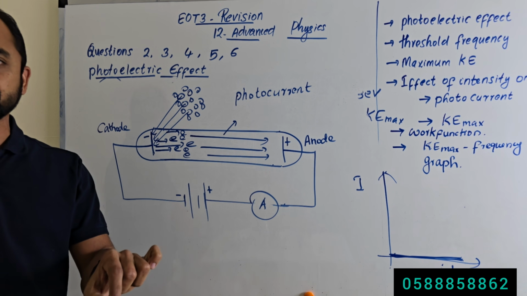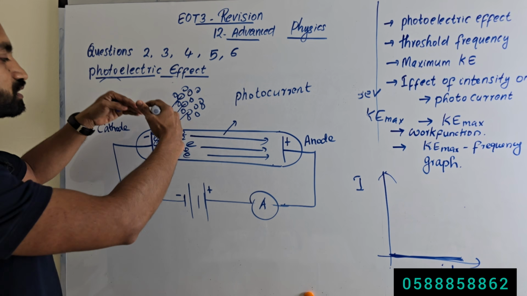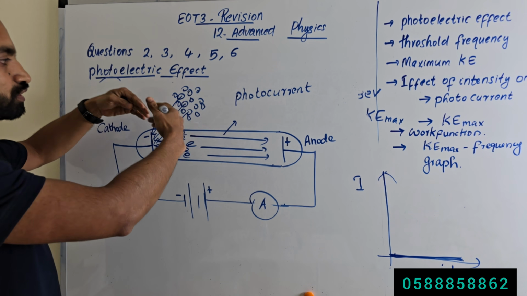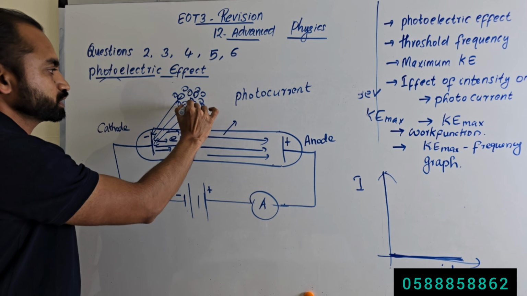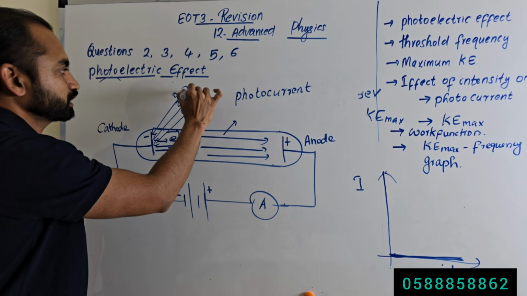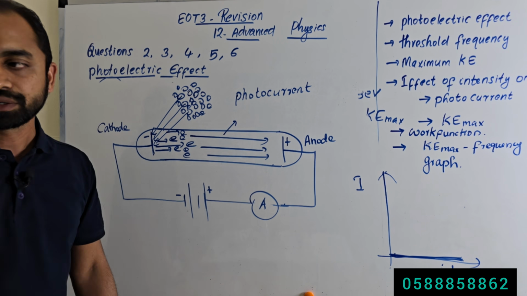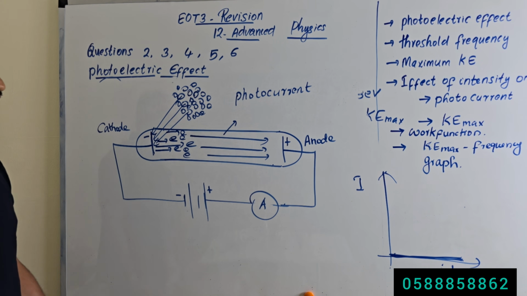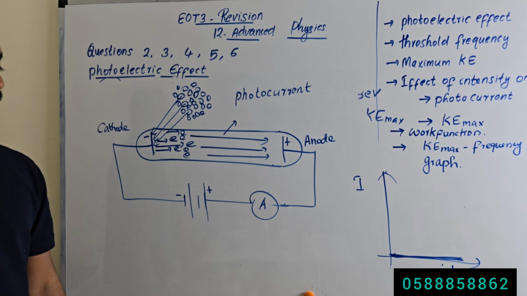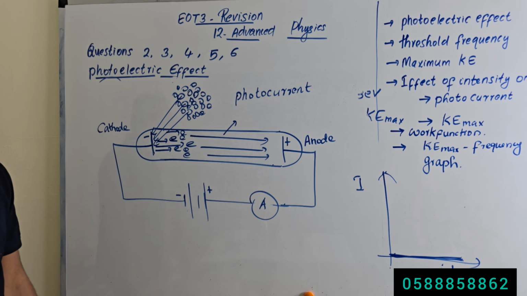Will it make any difference? No. When we increase the intensity of the incident radiation, more and more photons will be incident, but none of the photons can remove an electron from the surface of the metal, because they do not have the energy required to remove an electron from the surface of the metal.